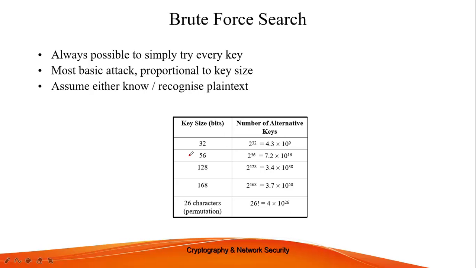For example, if the key size is 32 bits, then the number of alternative key combinations is 2 raised to the power 32. If the key size is 56 as used by DES, our Data Encryption Standard makes use of a key size of 56 bits, so the number of combinations is 2 raised to the power 56, and so on.